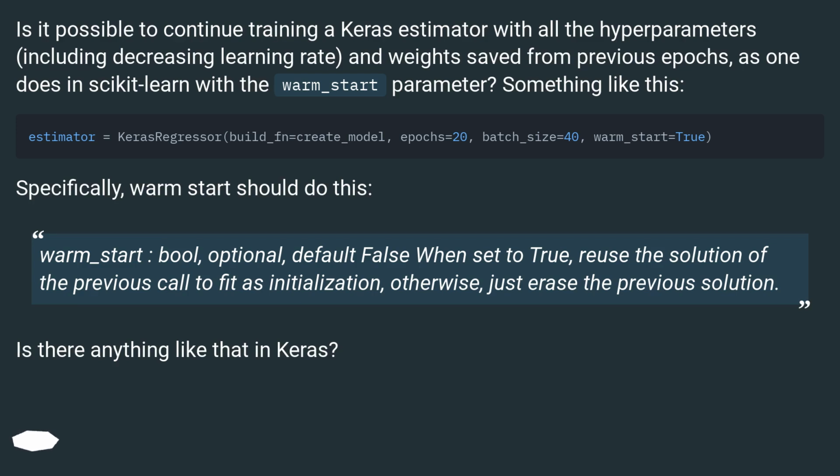Warm_start, bool, optional, default false. When set to true, reuse the solution of the previous call to fit as initialization, otherwise, just erase the previous solution. Is there anything like that in Keras?